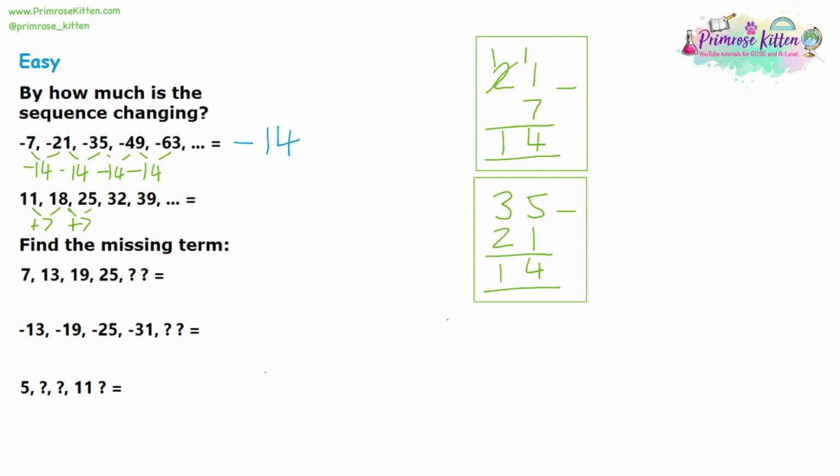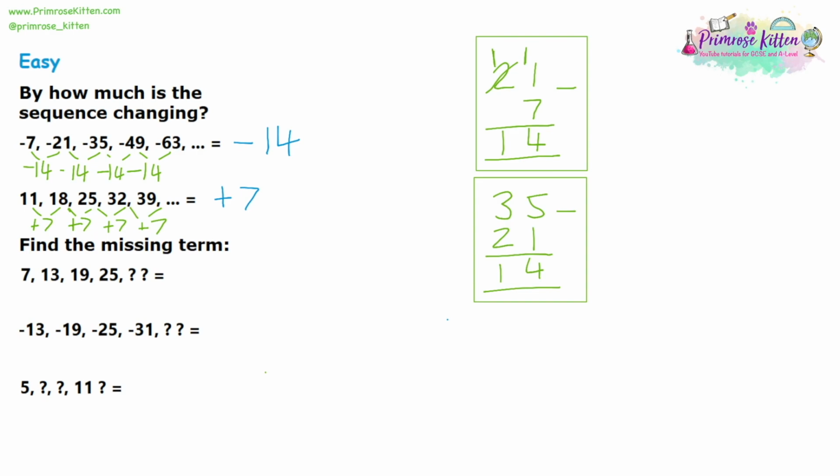Let's just check the next one. 25 plus 7 is 32. So we know that that's plus 7 as well. So this is definitely going to be a linear sequence going up by 7 each time. Everything's a positive number. So we're adding 7 each time.